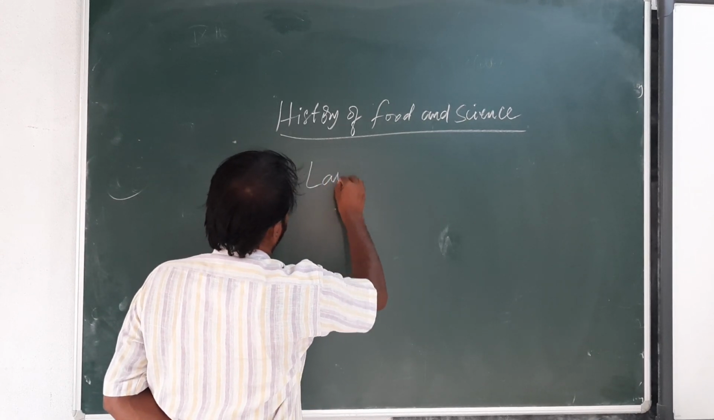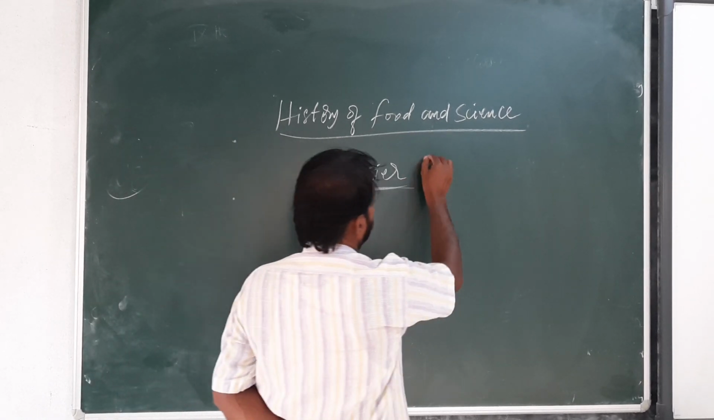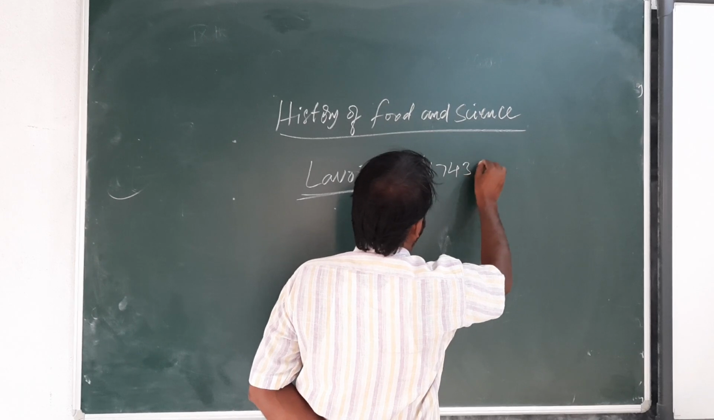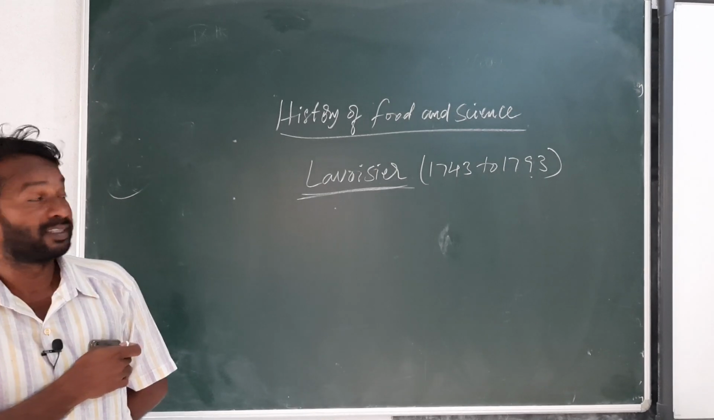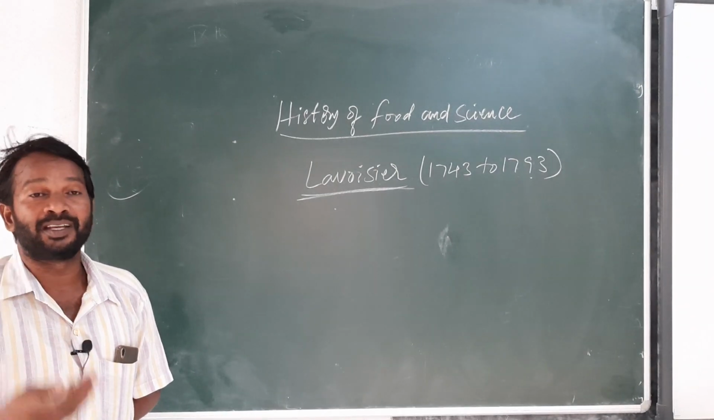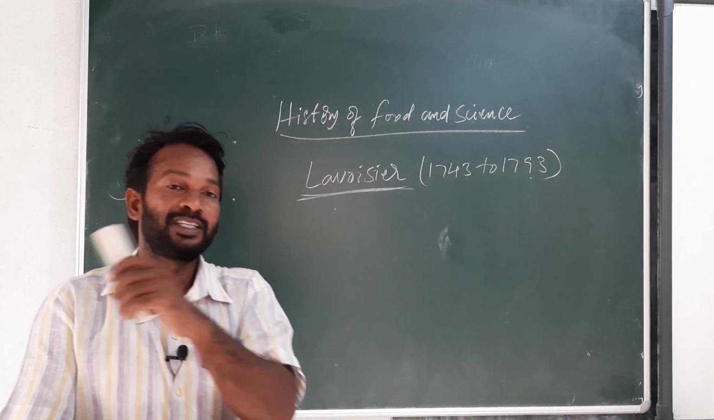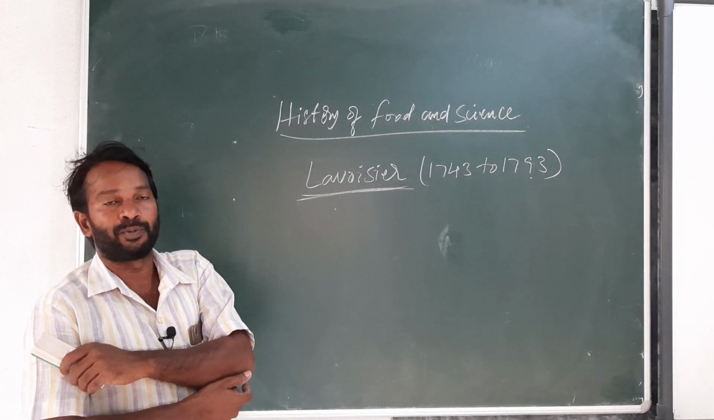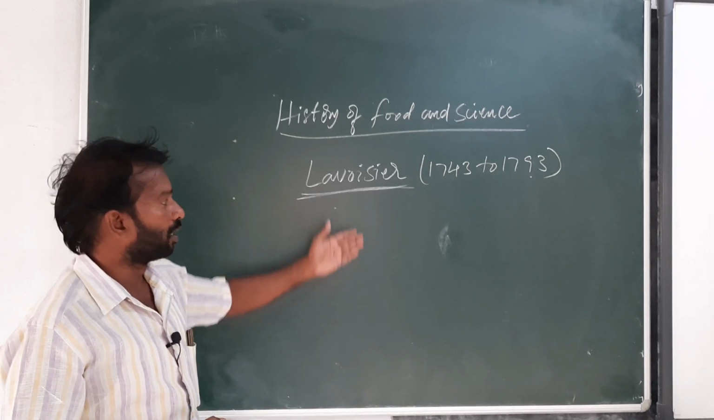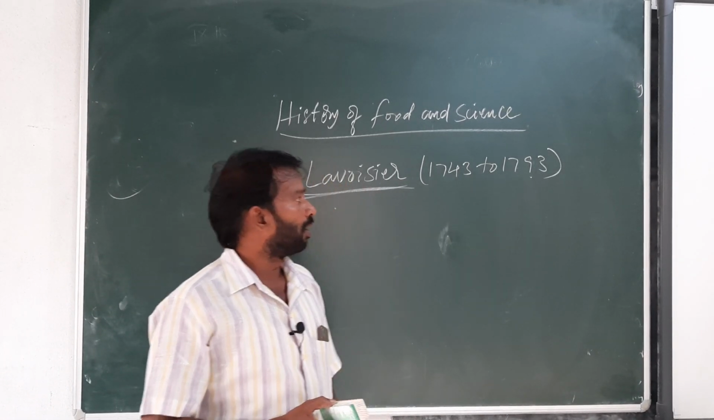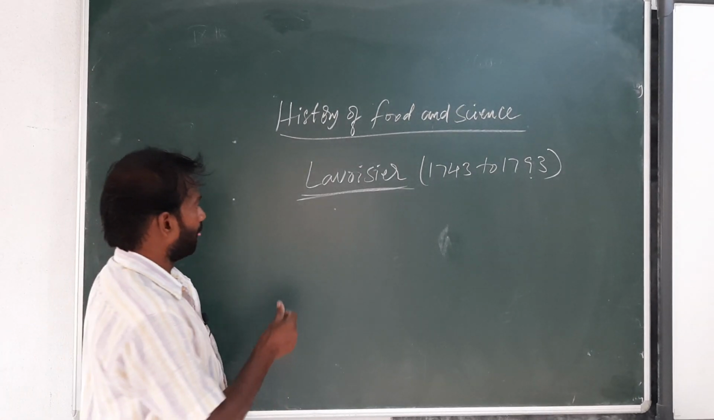His name was Lavoisier, 1743 to 1793. He was called the founder of modern science of nutrition. In examination they ask like this: who is the founder of modern science of nutrition? Lavoisier. He belongs to French, years 1743 to 1793.